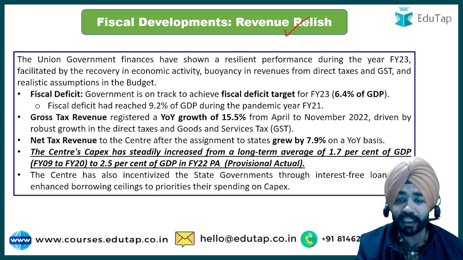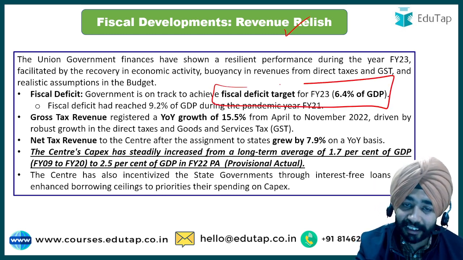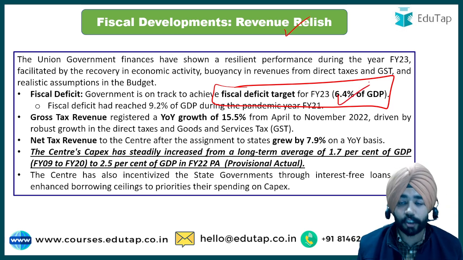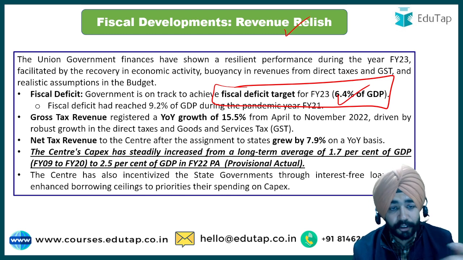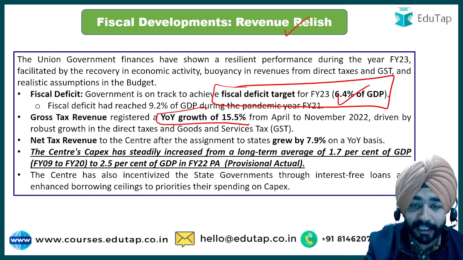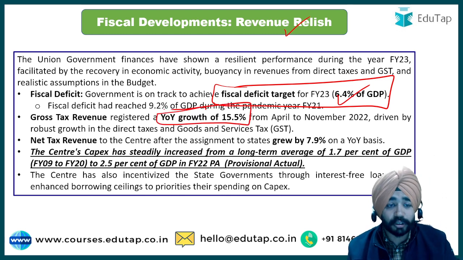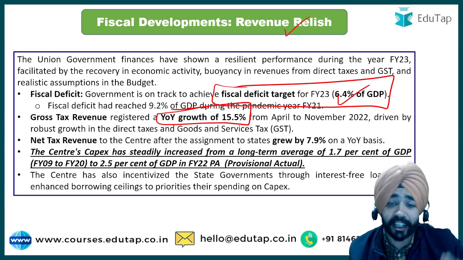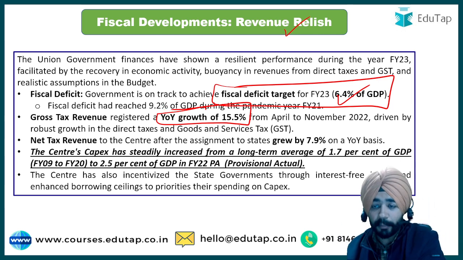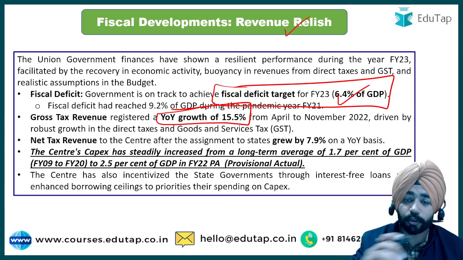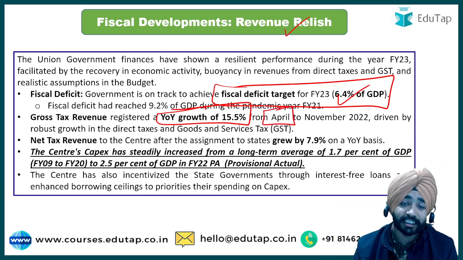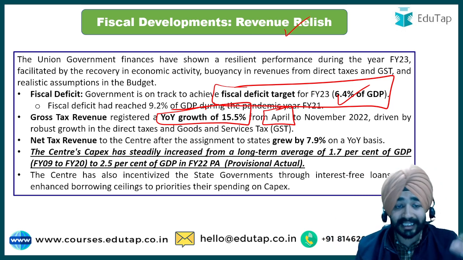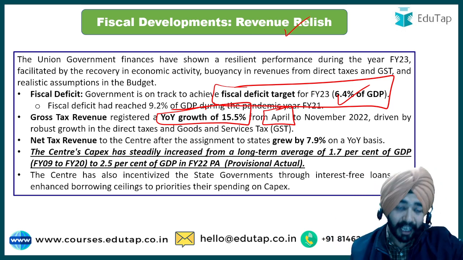Now fiscal deficit, it says the target for this year will be around 6.4% of GDP. Gross tax revenues, you can see this is an important thing that has been highlighted here. Your tax revenues has registered a growth rate of 15.5% from the month of April to the month of November 2022, where when I talk about the month of April, the GST collection was the highest ever. तो सबसे ज्यादा highest GST collection आपकी अप्रैल में रिपोर्ट हुई थी.